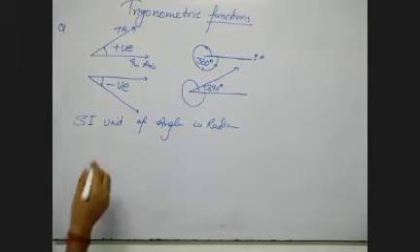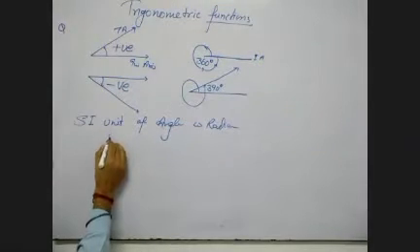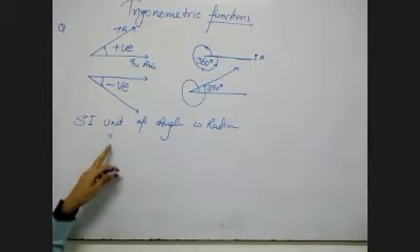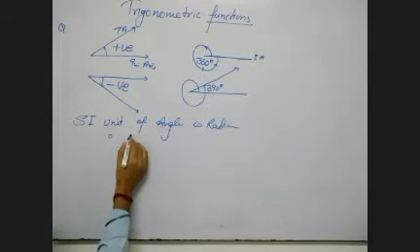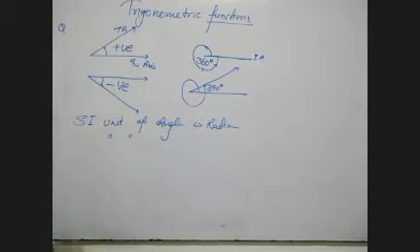Like for degree, we used to make a superscript o like symbol, so it will be a superscript c like symbol for radian. This is the radian. Now we must try to understand what exactly is radian.